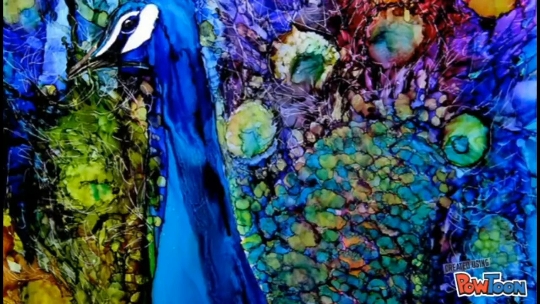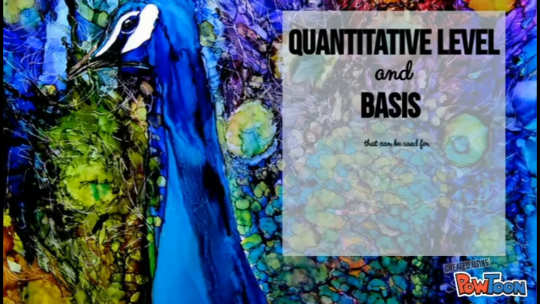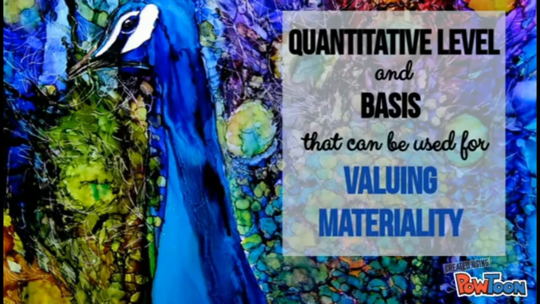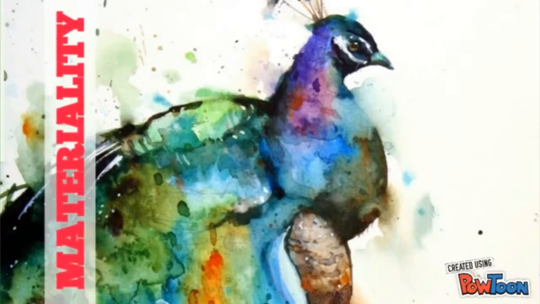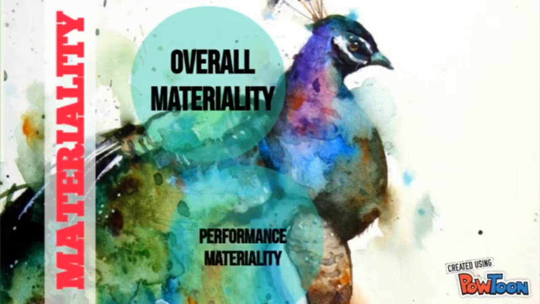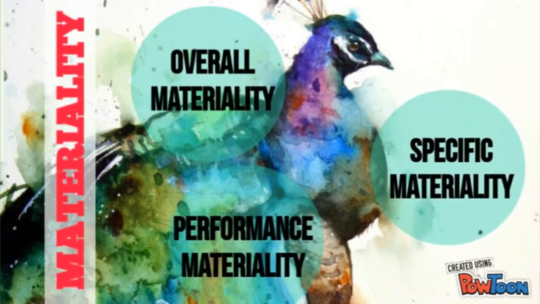Next, we will be visiting the vibrant colored animal, the peacock. It is associated with the quantitative level and basis that can be used for valuing materiality. Fun fact: male peacocks are called peafowl while female peacocks are called peahens. Materiality can be broken down into three, which are overall materiality, performance materiality, and specific materiality.